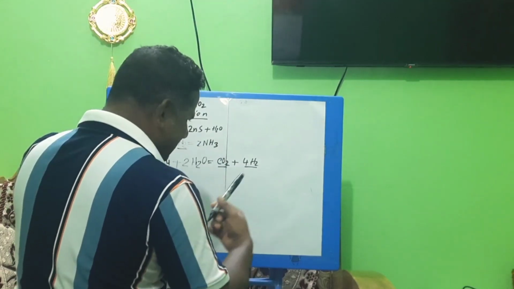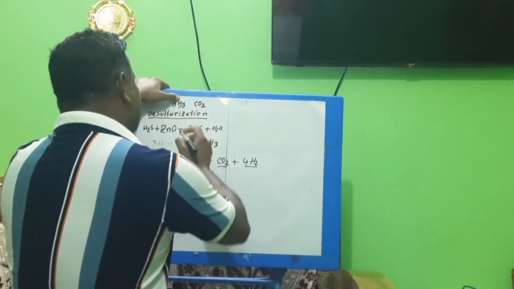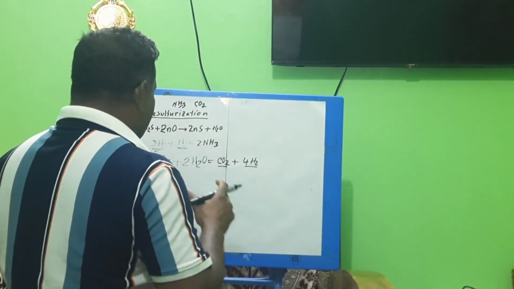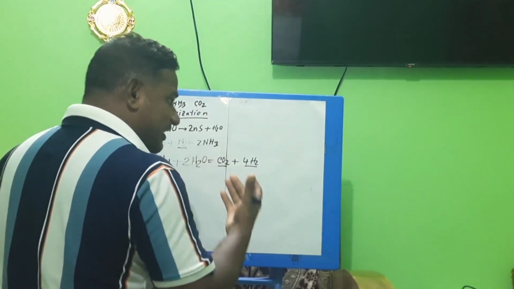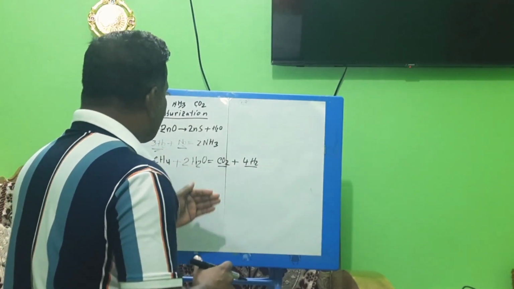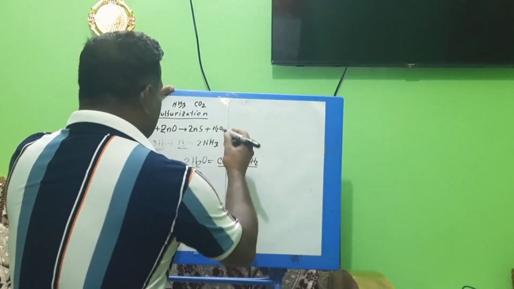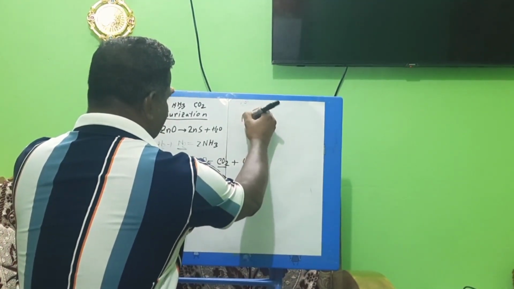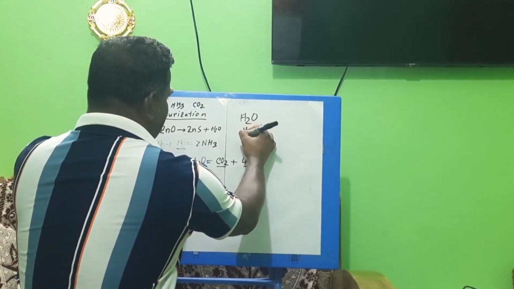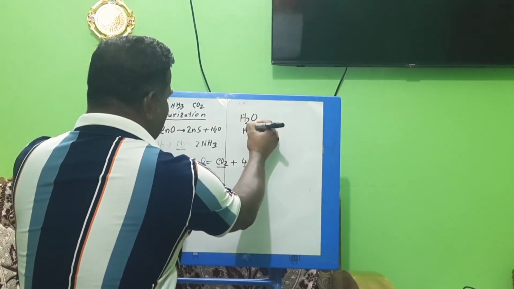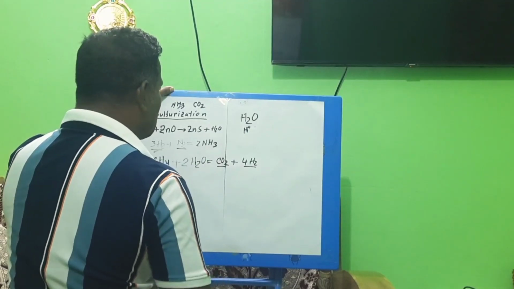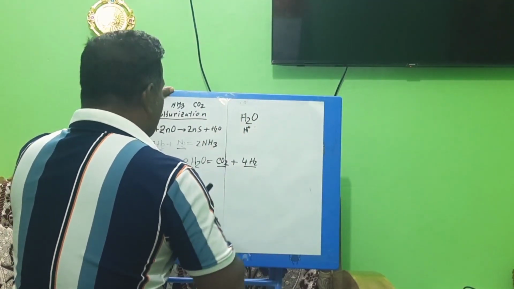If we take electrolysis of water, we will get only hydrogen, but we will not get carbon dioxide. In our plant hydrogen and carbon dioxide are required, that's why we will do steam reforming of natural gas. In water, hydrogen is available. If I do the electrolysis process, we will get hydrogen, but we will not get carbon dioxide. For getting carbon dioxide, we have to do steam reforming of natural gas.